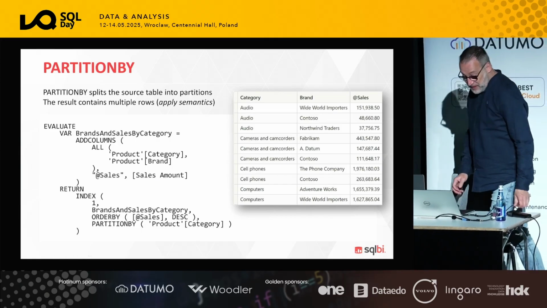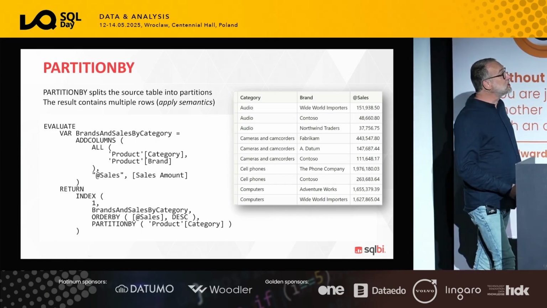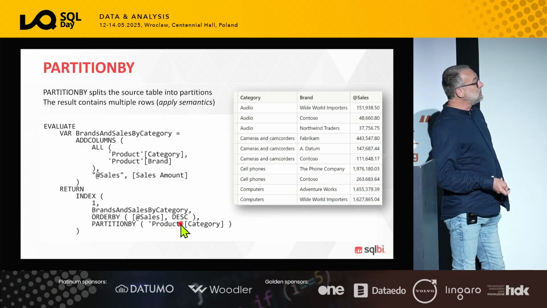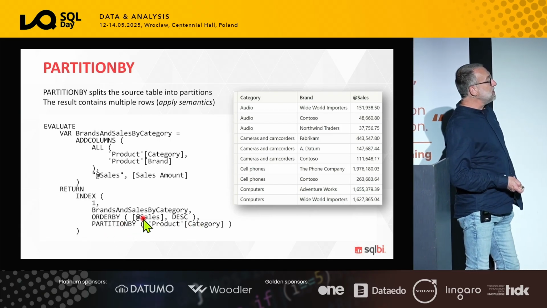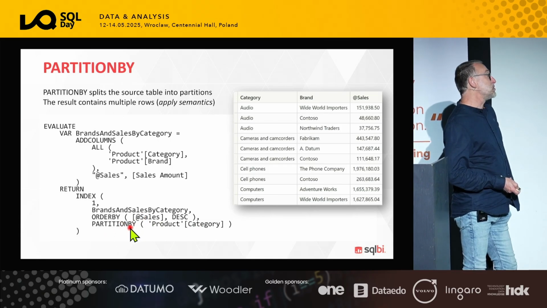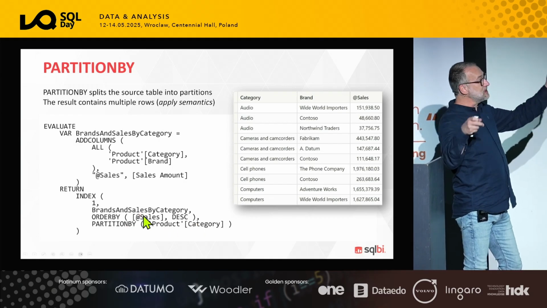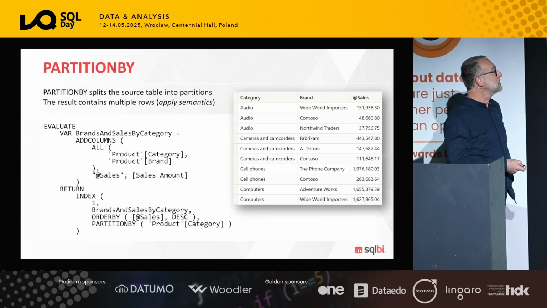Then window functions also give you the option of using partition by. Partition by means that the table is first partitioned using a column and then sorted in a different way. It's actually sorted by category and sales, then split into category and sales, and the result will contain multiple rows.